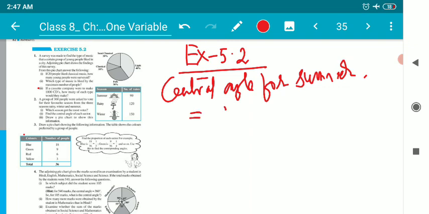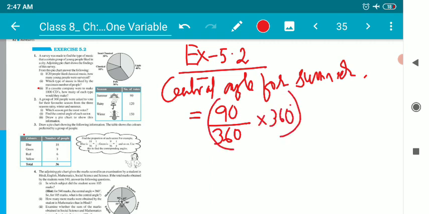Summer is liked by 90 people out of 360 people, so 90 by 360 into 360 degree. We are multiplying with 360 degree because we know that a pie is a complete circle, and a circle always measures an angle of 360 degree.